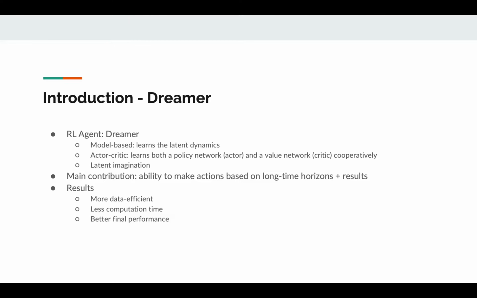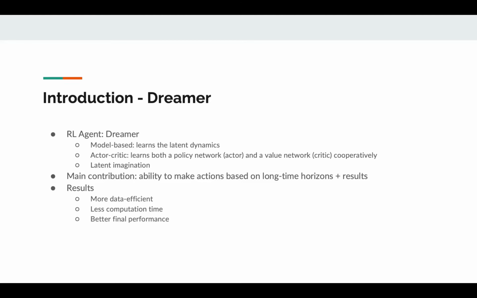The main contribution of this paper is that the authors were able to create an agent that was able to solve long-horizon tasks. Long-horizon tasks are those in which the agent needs to take into account far-sighted scenarios when determining the action to take. This is in contrast to short-sighted agents that only consider what may happen in the next small number of time steps when choosing its action.